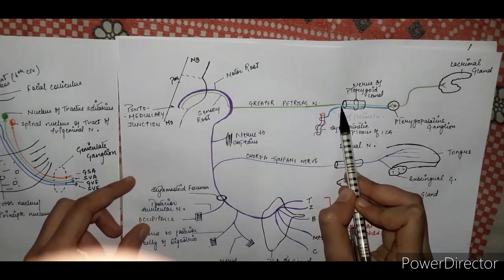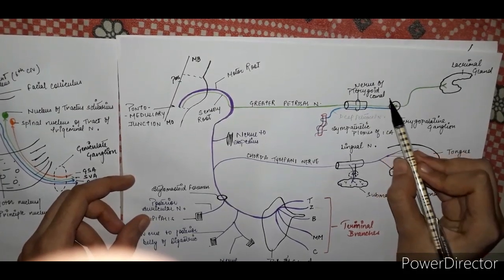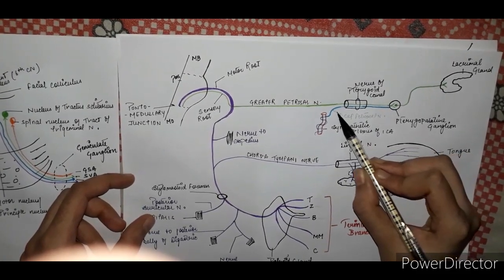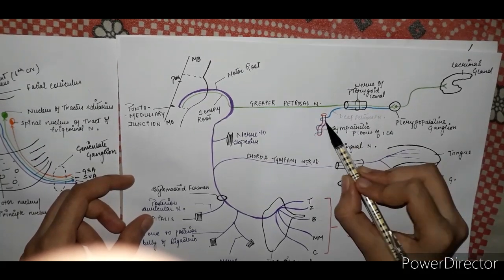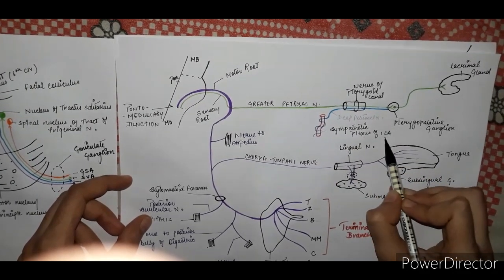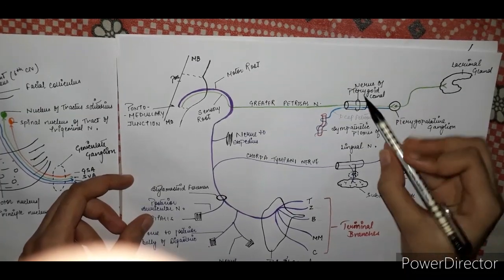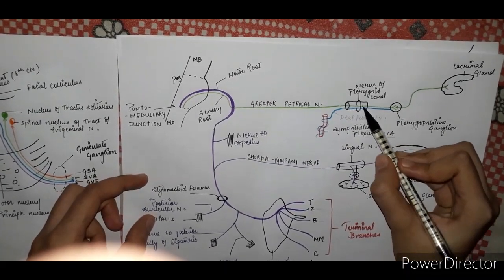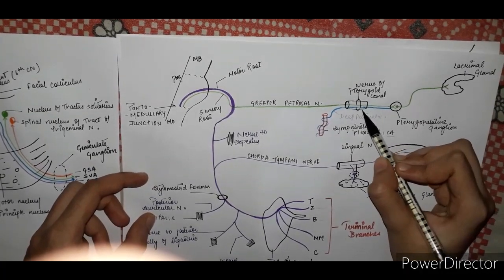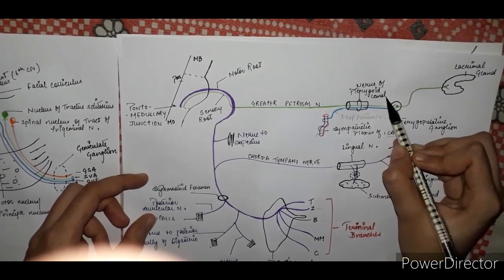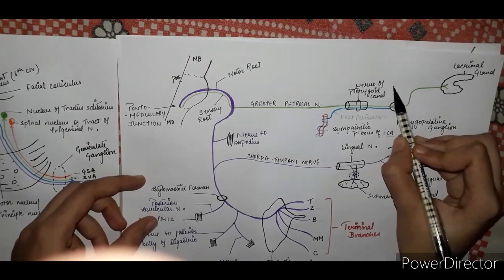As it moves forward, it enters the pterygoid canal, where it finds another nerve known as the deep petrosal nerve, which comes from the sympathetic plexus of the internal carotid artery. Together, the greater petrosal and deep petrosal nerves in the pterygoid canal are known as the nerve of the pterygoid canal, also known as Vidian's nerve.